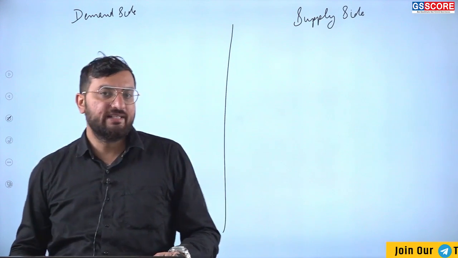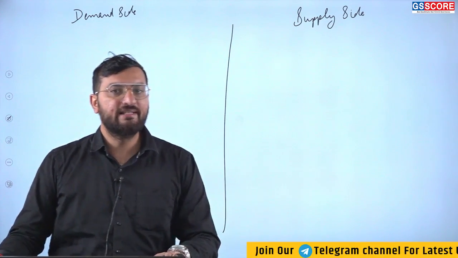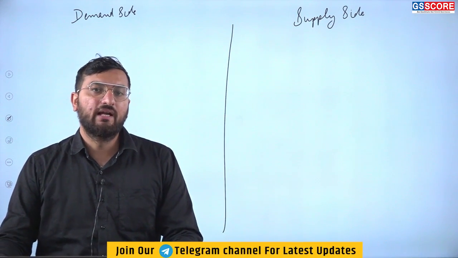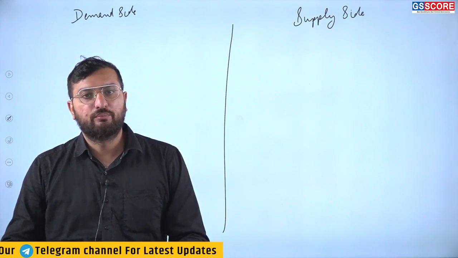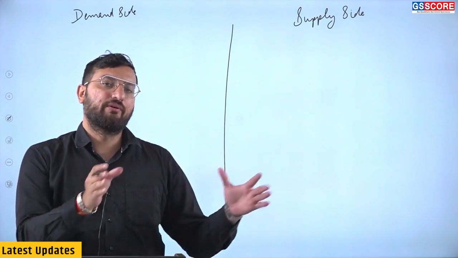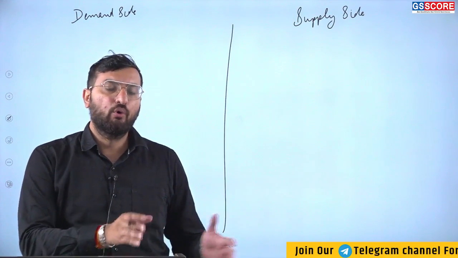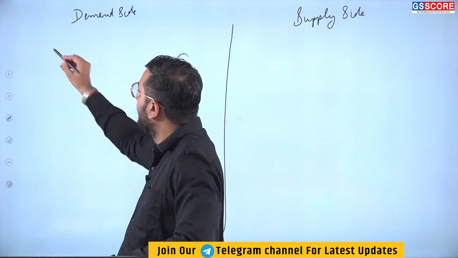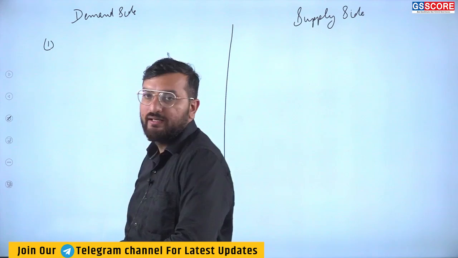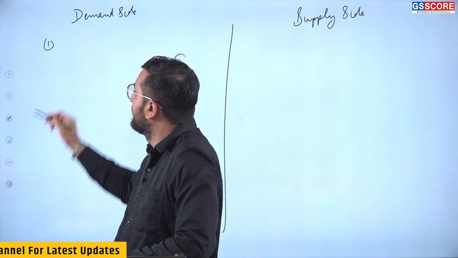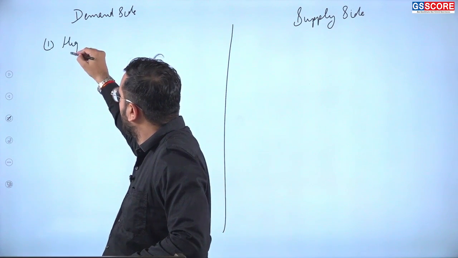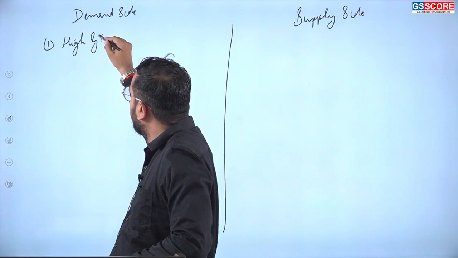If there is high GDP, GDP is increasing, it will give profit to the companies. So companies will be transferring that extra profit to their employees. So it means their employees will be getting more money. More money leads to more demand. So the first factor that can lead to demand side inflation is high GDP.